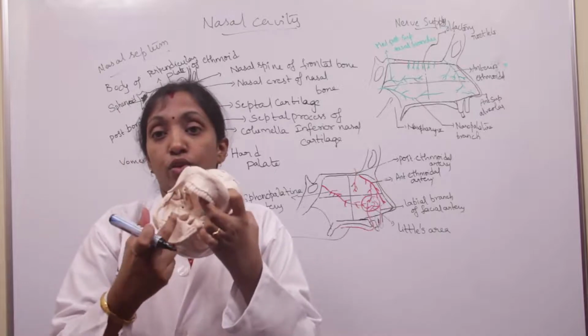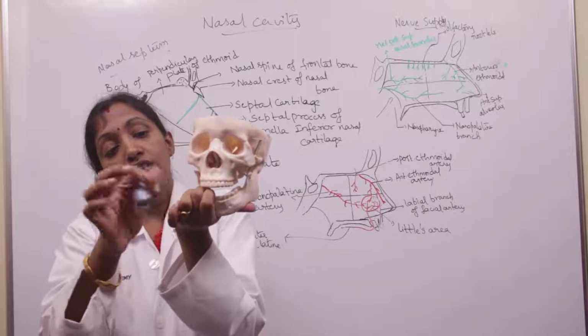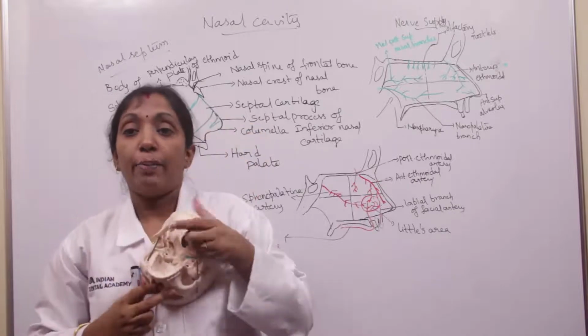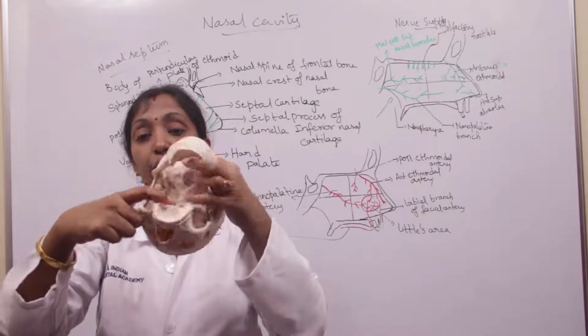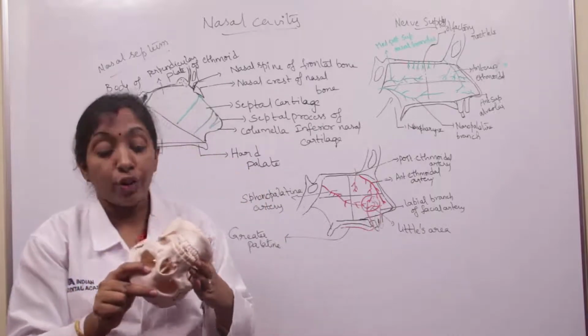This is the floor, because this is the nasal cavity, right? This is the nasal cavity. Okay, so the floor is formed by the perpendicular plate of palatine bone and also palatine process of maxilla. Okay, so that's about the roof and floor.